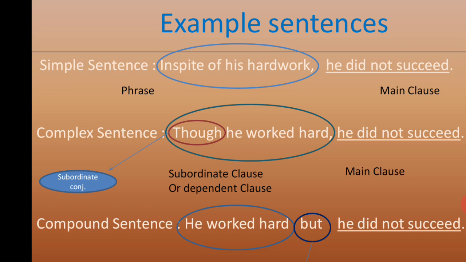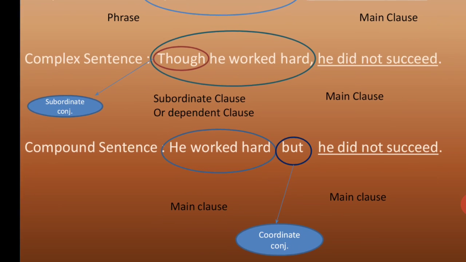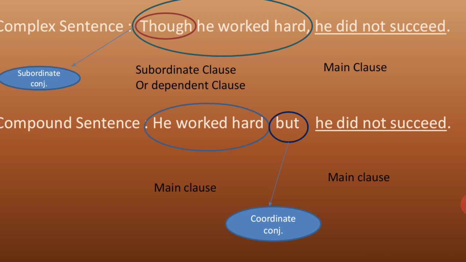The next one is a compound sentence. The compound sentence always has main clauses. He worked hard, but he did not succeed. In the previous sentence, though he worked hard, though is taken here because you cannot use two conjunctions in a sentence. Either it can be a subordinate conjunction or it can be a coordinating conjunction. If it has a subordinate conjunction, it is a subordinate clause and it comes under a complex sentence. But here it has a coordinating conjunction, but. So the first part is also a main clause.